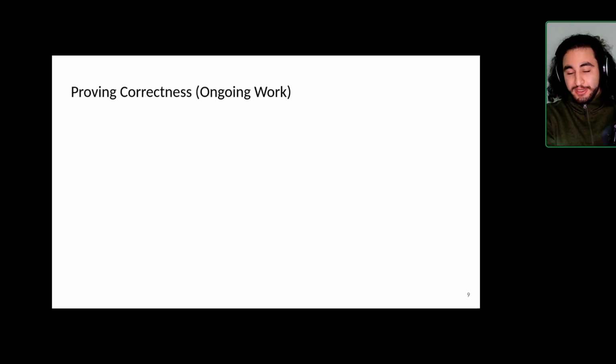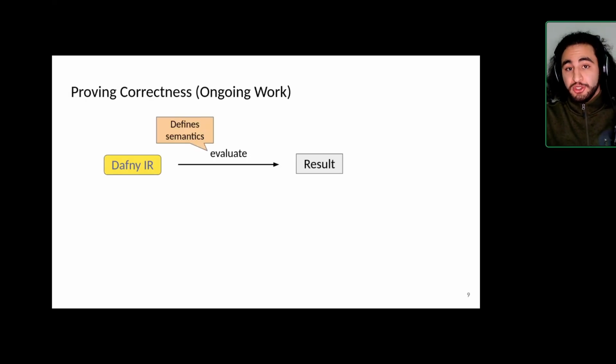So I mentioned before about correctness, right? So how do we prove correctness of this translation step from Dafny IR to CakeML? The first step for that is really defining some semantics. And we define semantics using functional big step semantics, which is a very nice word for just an interpreter, more or less. And so what we can then do is, given a Dafny IR program, we can interpret it and get some results.